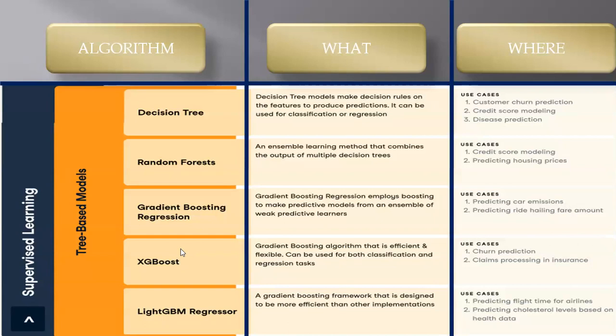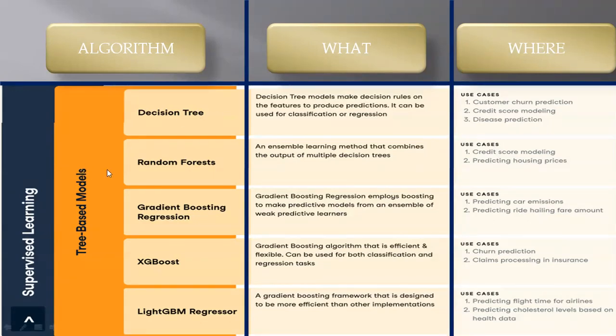Next, supervised learning. This is the tree-based model. We can see there are mainly five: decision tree, random forest, gradient boosting, XGBoost, and LightGBM regressor. What is a decision tree? Decision tree models make decision rules on the features to produce predictions. It can be used for classification or regression, so where it's not defined whether it's a classification type or a regression type, we can use a decision tree there. And where it is used: customer churn prediction, credit score modeling, and disease prediction.